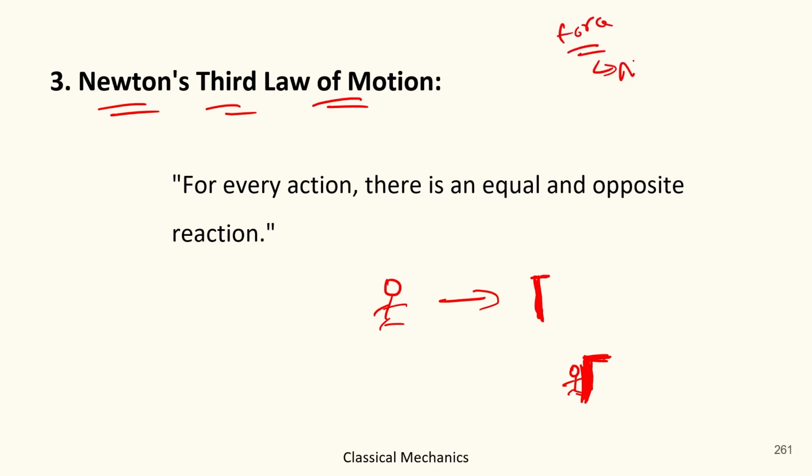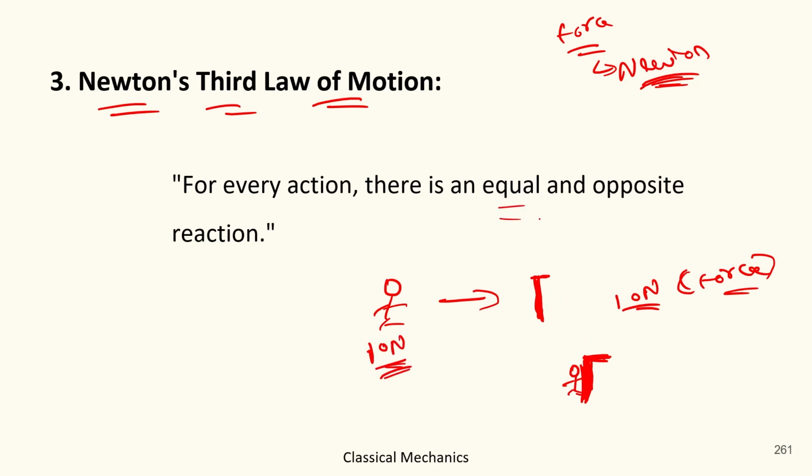And the measurement unit of force is the Newton. Just take an example. So he hit the wall with the force of 10 Newton. Okay, so 10 Newton was his force with which he hit the wall, because our law says there is an equal and opposite reaction. So the wall will also hit him with 10 Newton of force. The same force will hit him back as the force he applied on the wall. So this is the third law of motion.